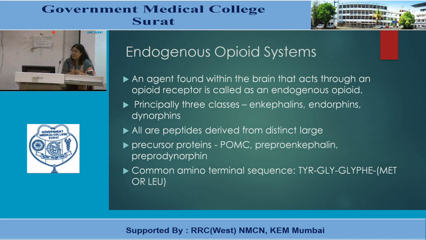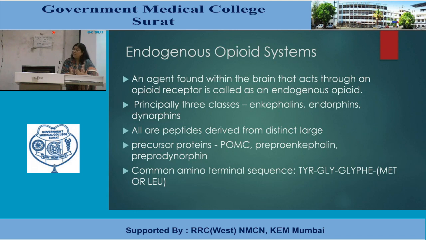They are very important and were discovered after the discovery of morphine. There are principally three classes of agents: enkephalins, endorphins, dynorphins. All are peptides derived from various large precursor proteins like